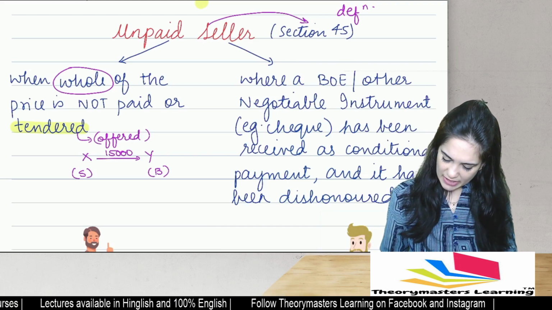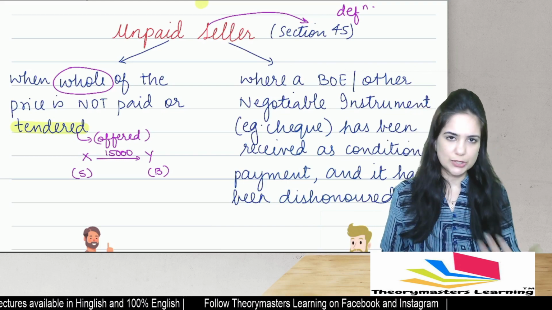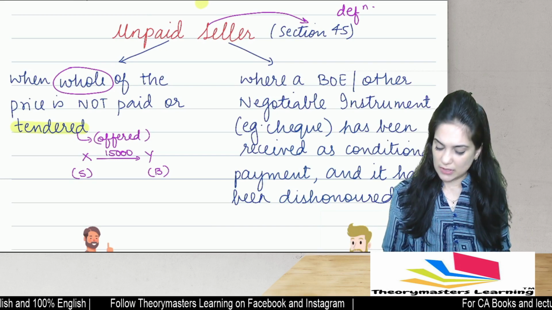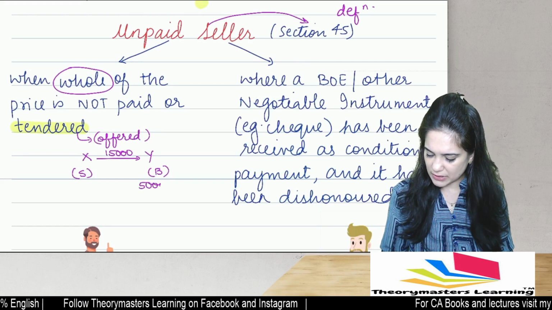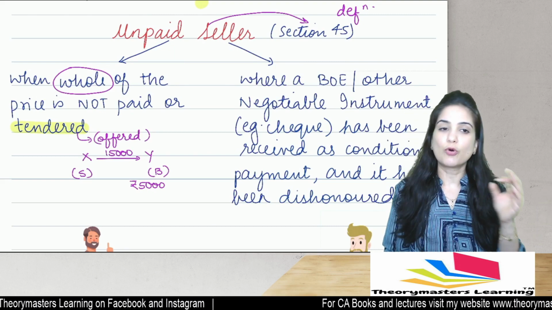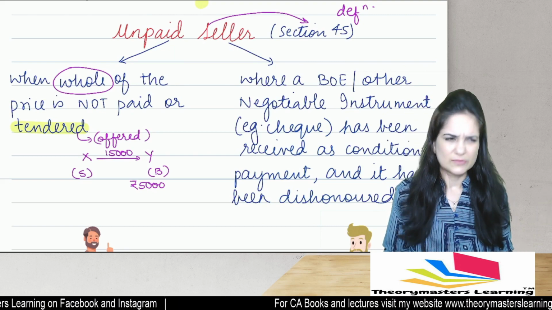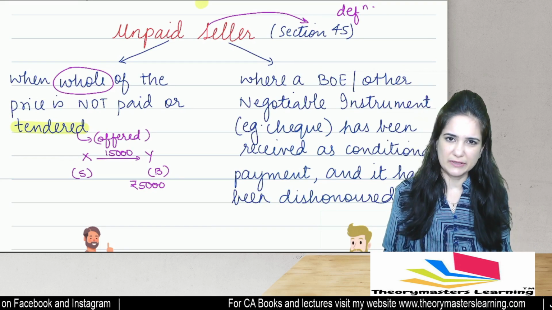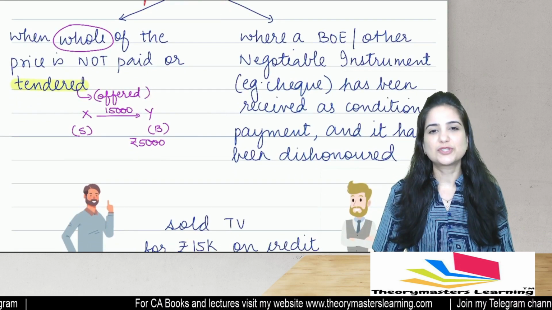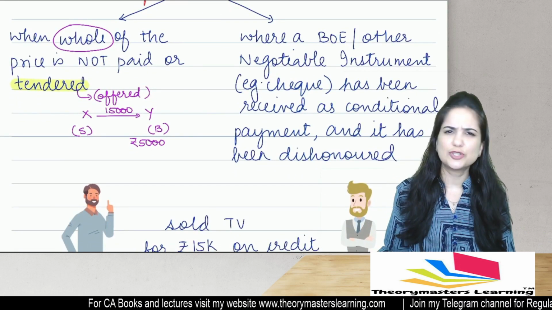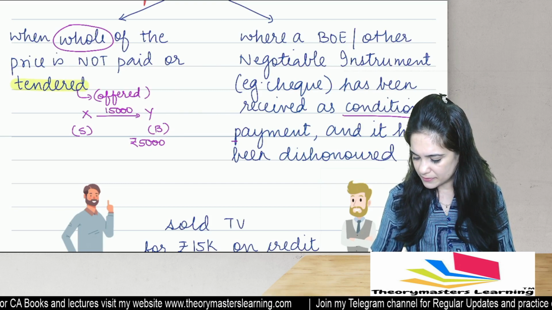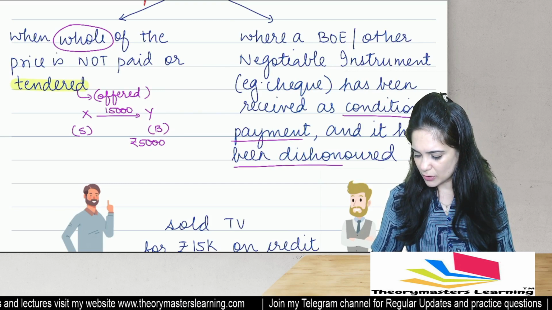So let's say that X sold goods to Y. Y has not paid anything. X is unpaid. Y paid only 5,000 rupees. The whole price is not paid. X is unpaid. So whole means either nothing is paid or just part payment has been made. Unpaid seller also includes where a bill of exchange or other negotiable instruments like cheque has been received as conditional payment, but the same has been dishonored.